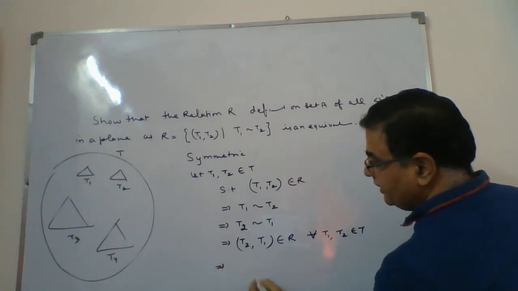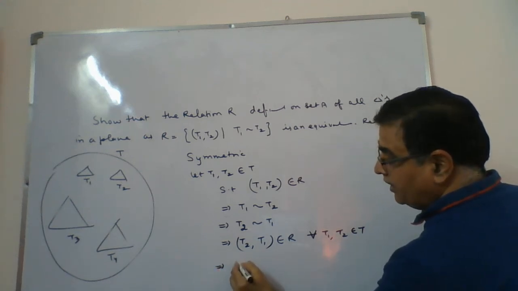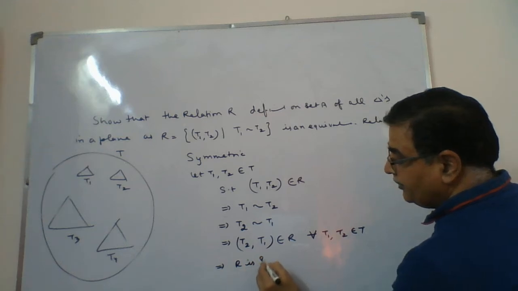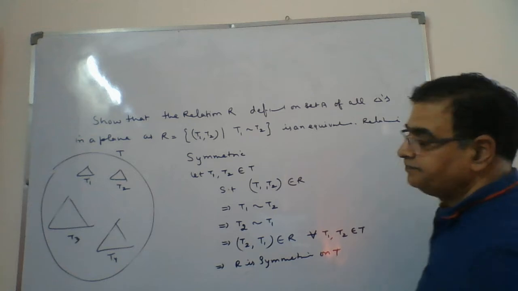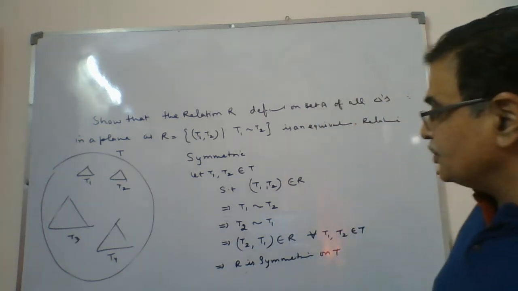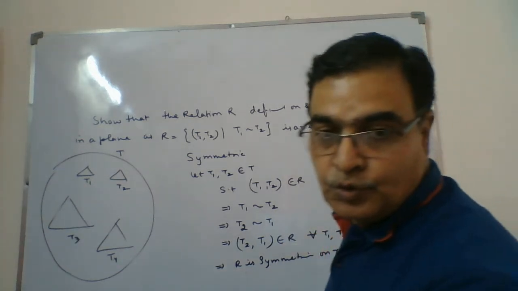This implies R is symmetric on T. So this is the second condition, symmetric, that we have shown.